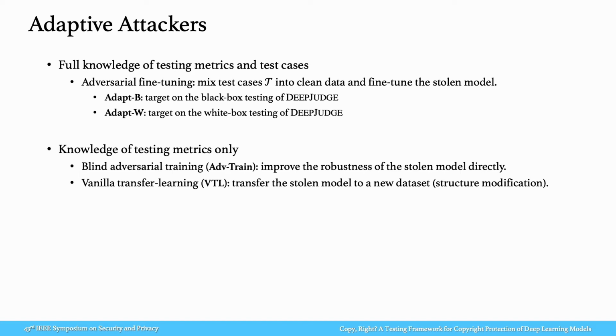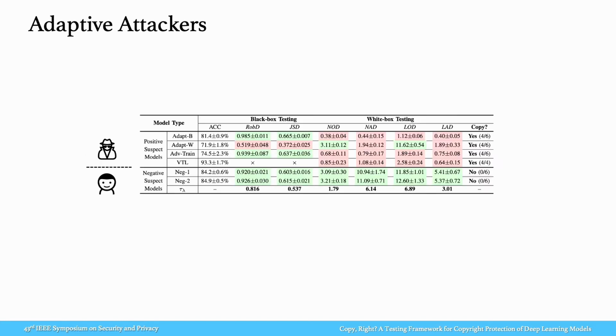2 adaptive attacks are considered: blind adversary training targeting black box testing, and a general transfer learning attack on white box testing. We find that DeepJudge is partially broken under these adaptive attacks. That is, some metric values of positive models are marked by green, but the final judgments are still correct. Moreover, DeepJudge can recover the performance with new test cases generated with different seeds.